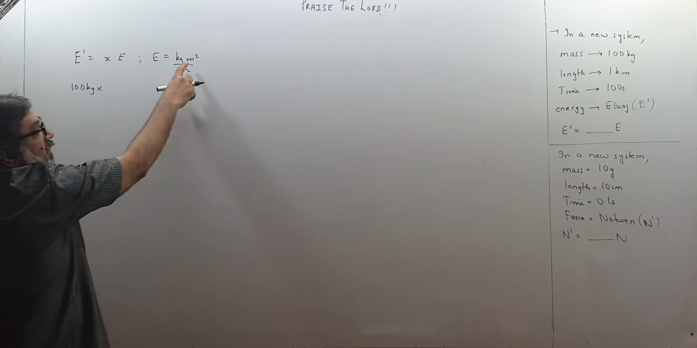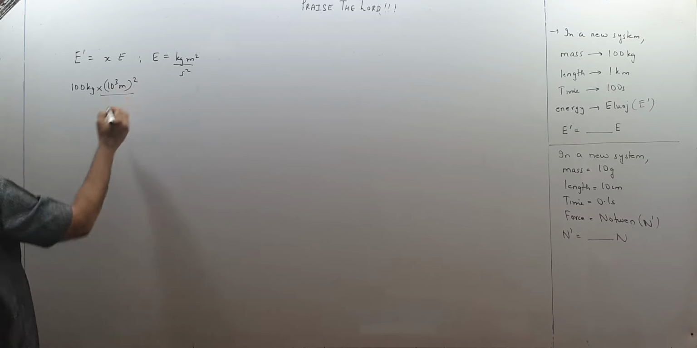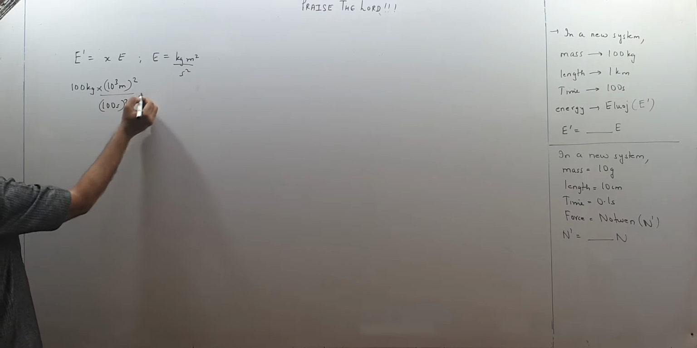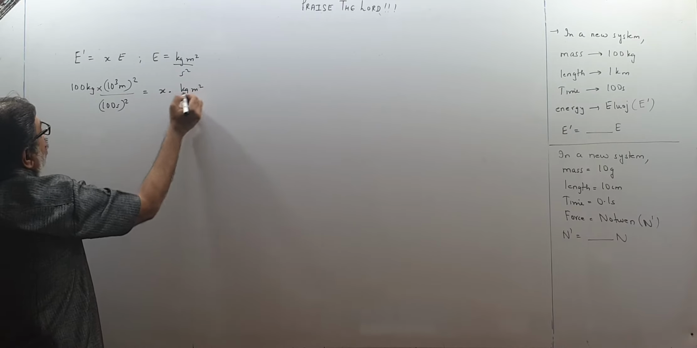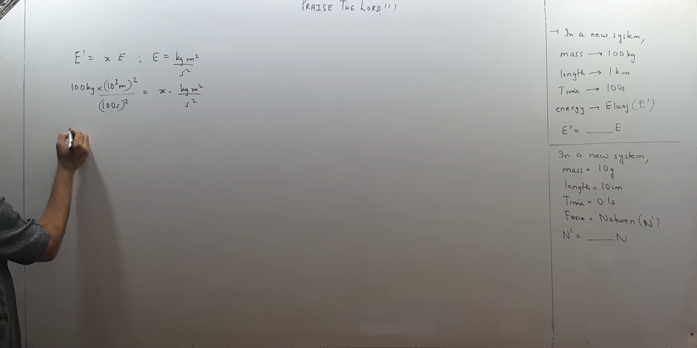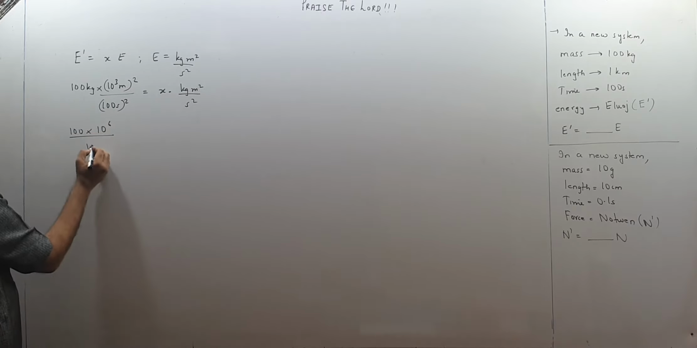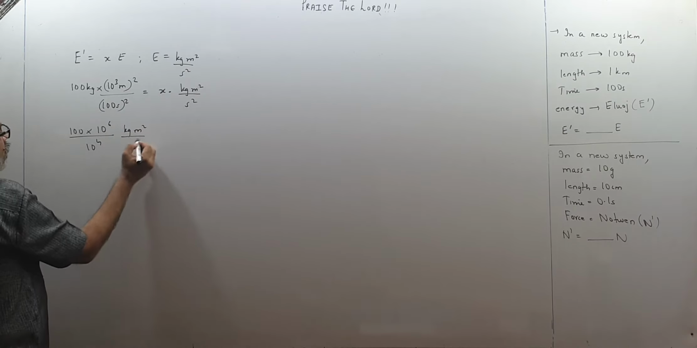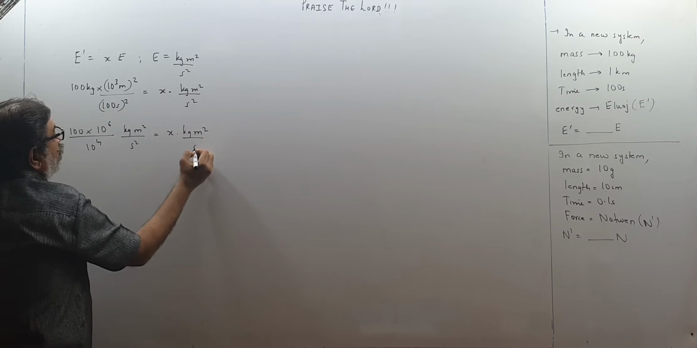How much is this length? Length is 1 kilometer, means that is 10 cube meter, and it will be square. Time is 100 seconds, so 100 seconds square is equal to x times this, kg meter square upon second square. So 100 into this will be 10 raised to 6 upon 10 raised to 4 kg meter square upon second square is equal to x kg meter square upon second square.